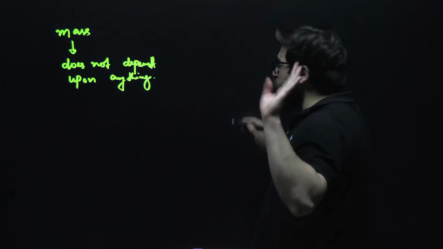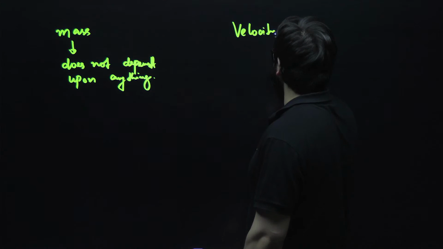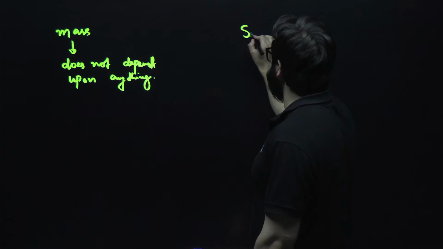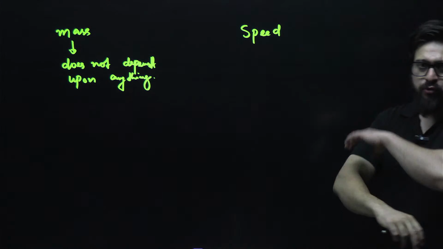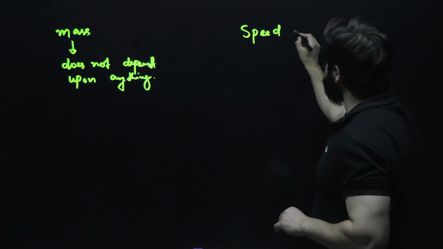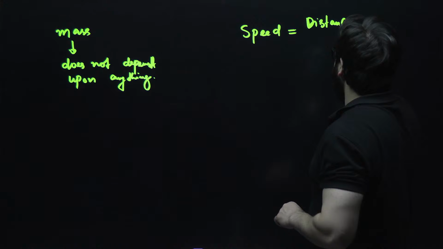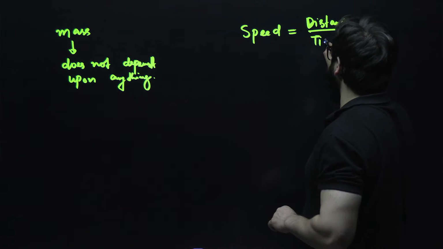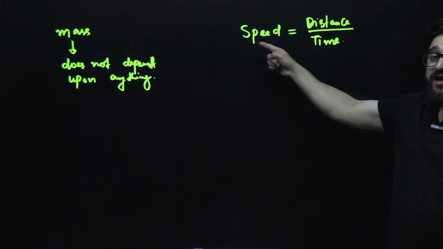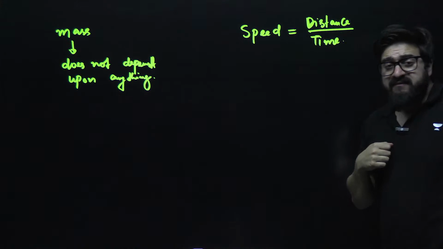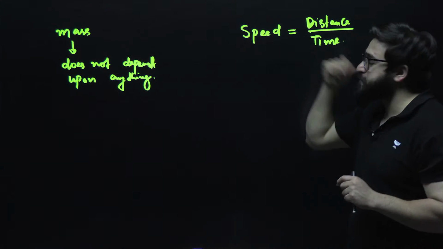Now, let's suppose I say velocity. Or let's suppose I say speed. Since you guys are in class 11th, let's talk about speed. Sir, when it comes to speed, we say speed is distance upon time. You might have studied this formula previously. When you divide distance by time, then you get the value of speed.